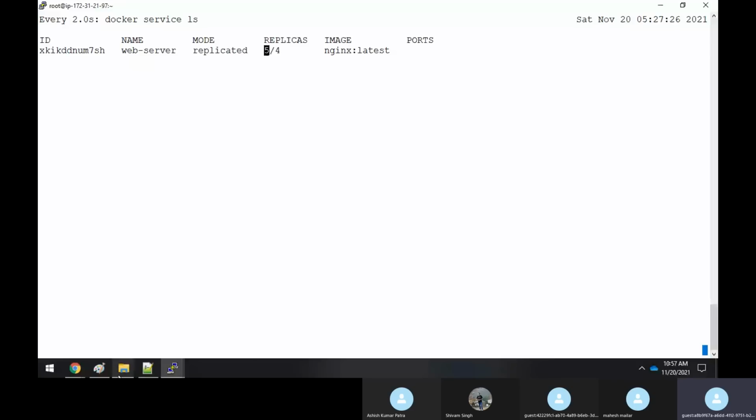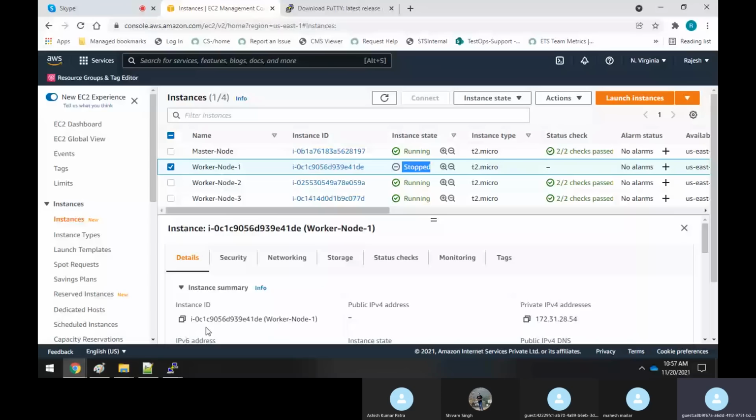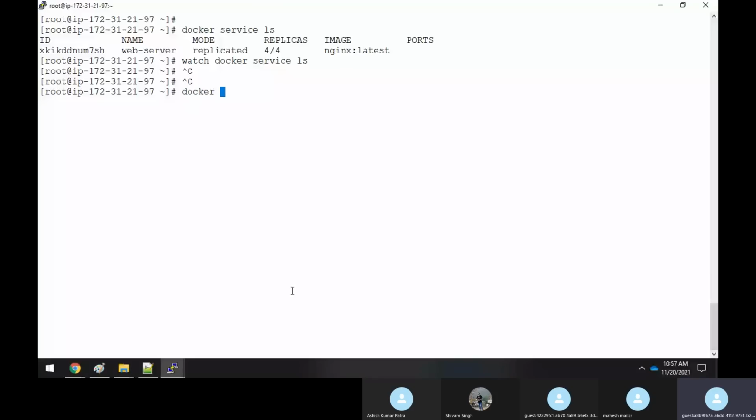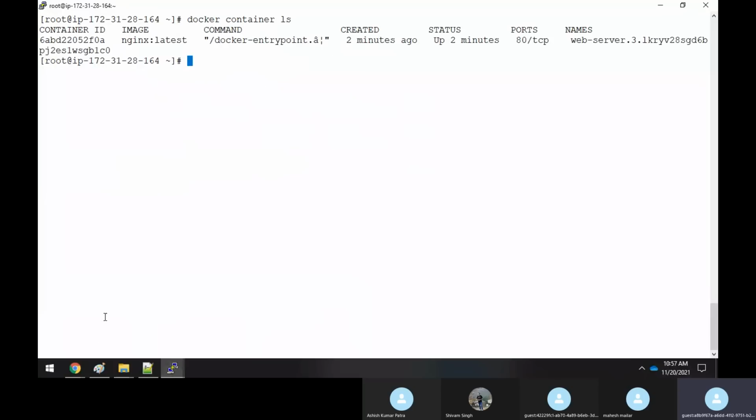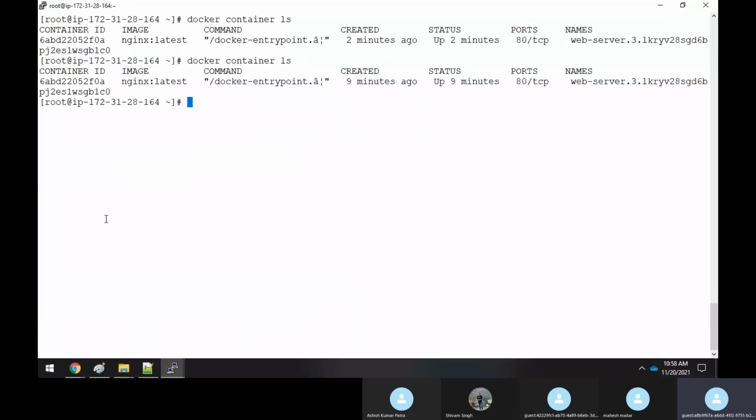Okay. Now, if you see, this machine has been stopped now. If you come here and say Docker service ls, it will show as a 5, but it is not 5. You can see after some time it will come back to 4 only. So now let me see whether the container has been created here. No, only 1 is there.